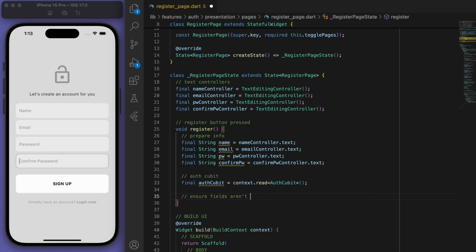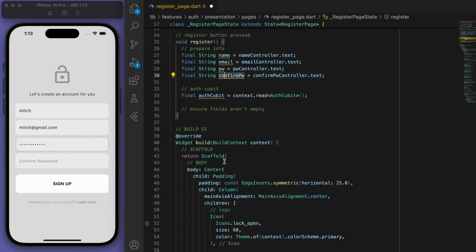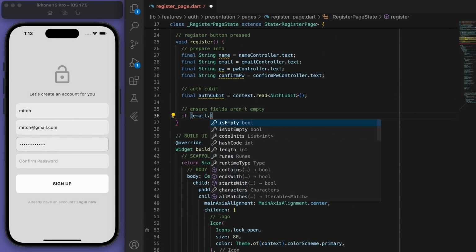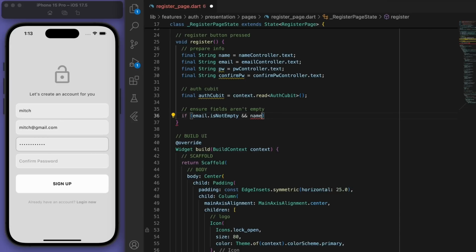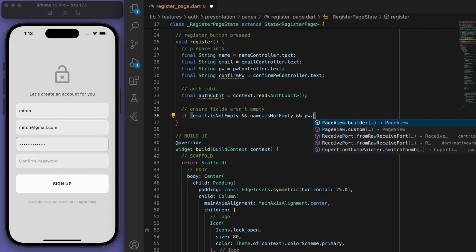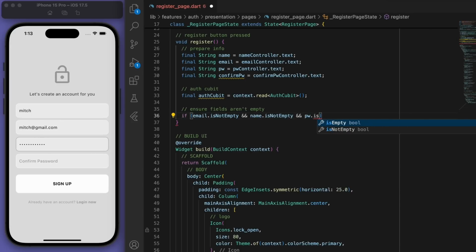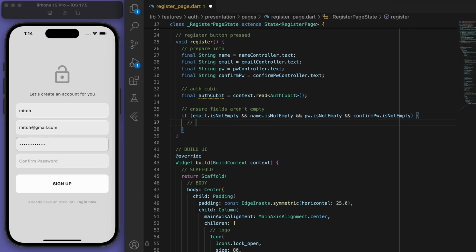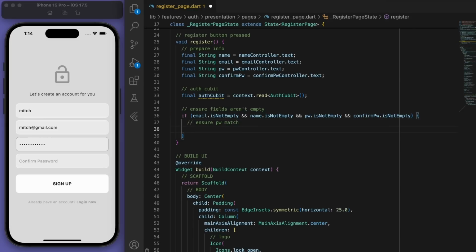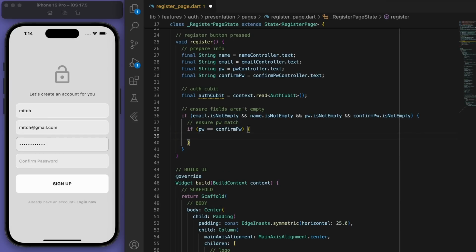And just a couple checks. First thing is I just want to ensure that the fields aren't empty. And if it passes that first case, then let's also make sure that the passwords match, right? And then we can register in our auth cubit.